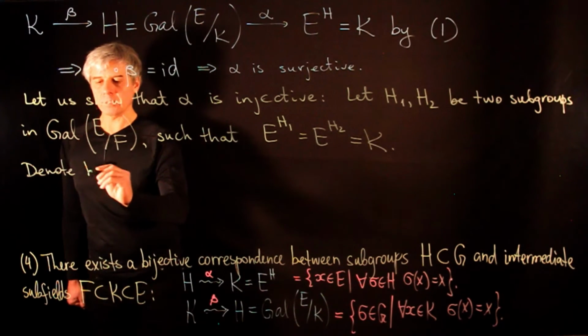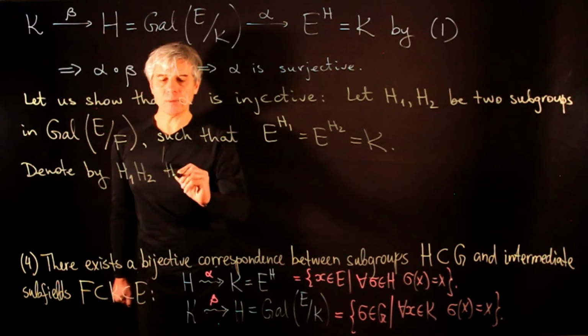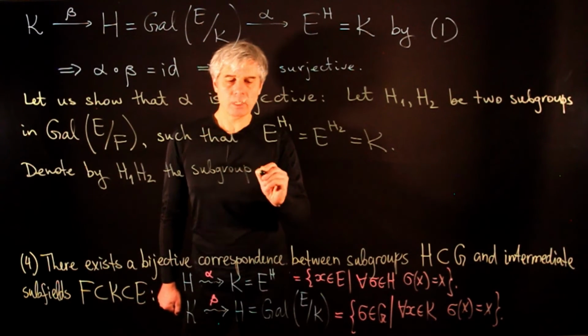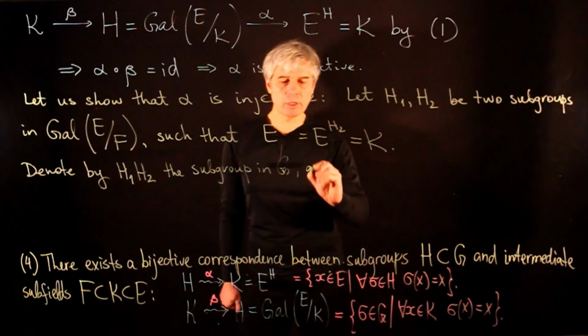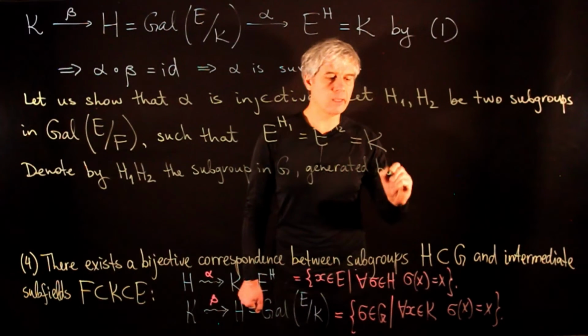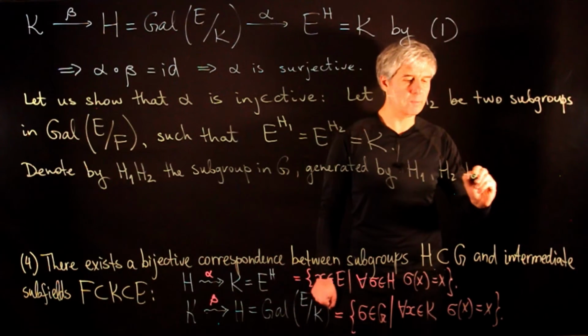Denote by the product H1, H2 the subgroup in G generated by H1 and H2 together.